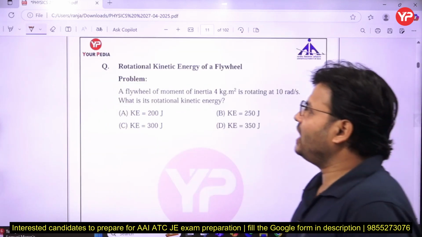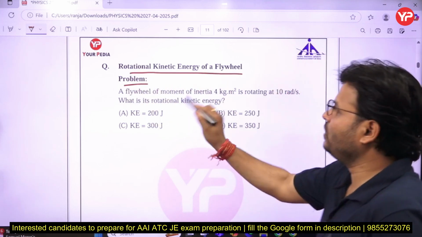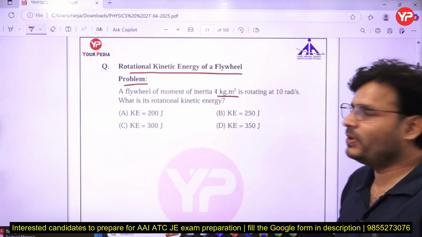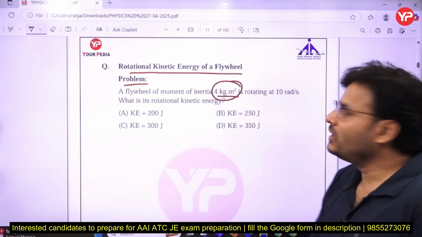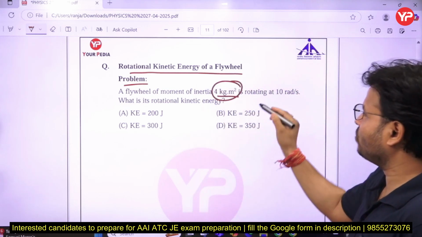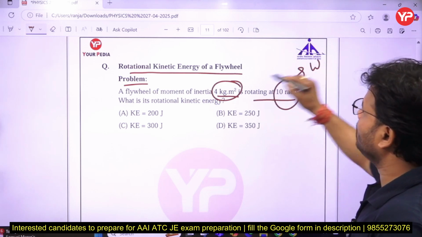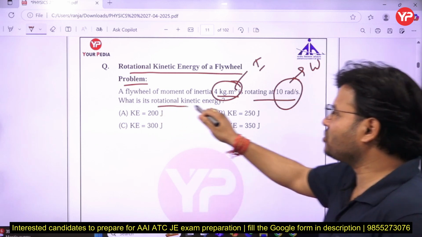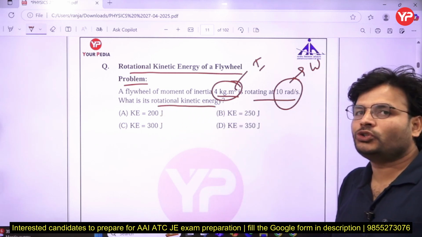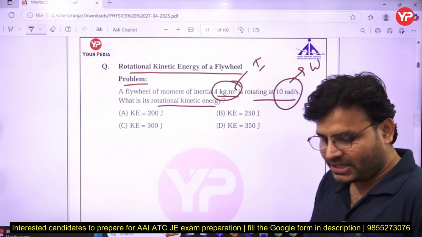Next question is about the rotational kinetic energy of a flywheel. A flywheel of moment of inertia I is given as 4 kg meter square, rotating at 10 radian per second. So omega is given and I is given. What is its rotational kinetic energy? They are only interested in calculating the rotational kinetic energy, my dear friends.